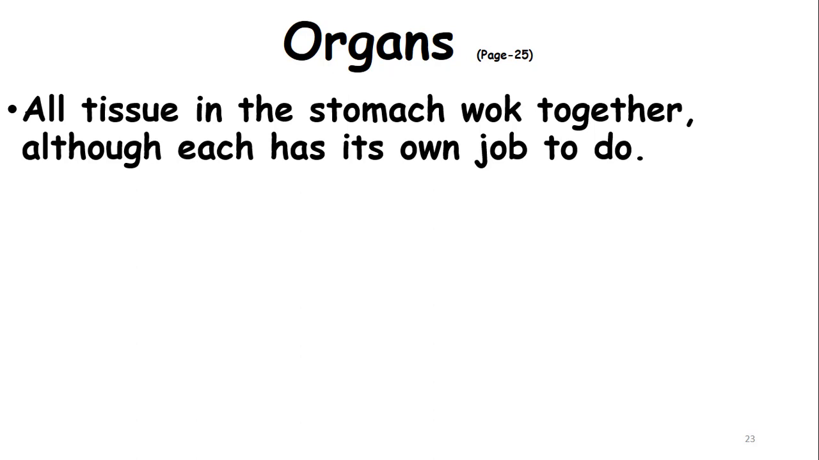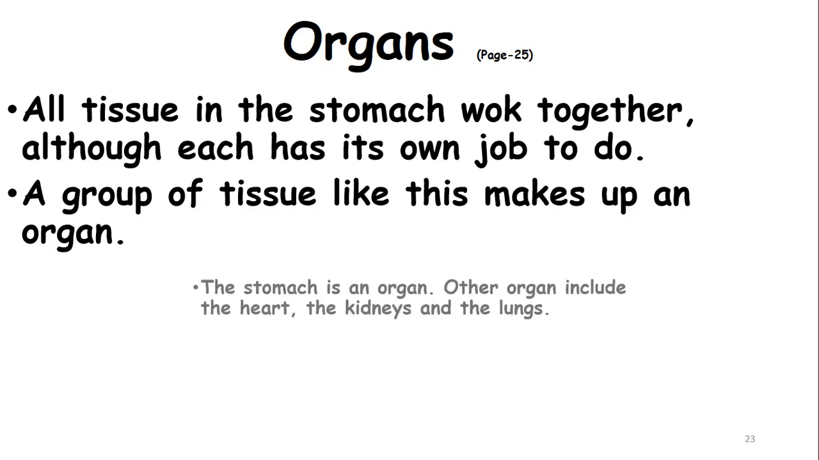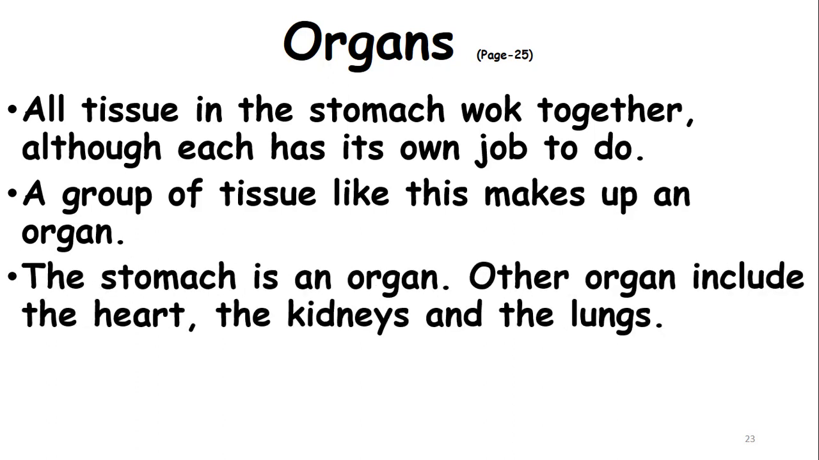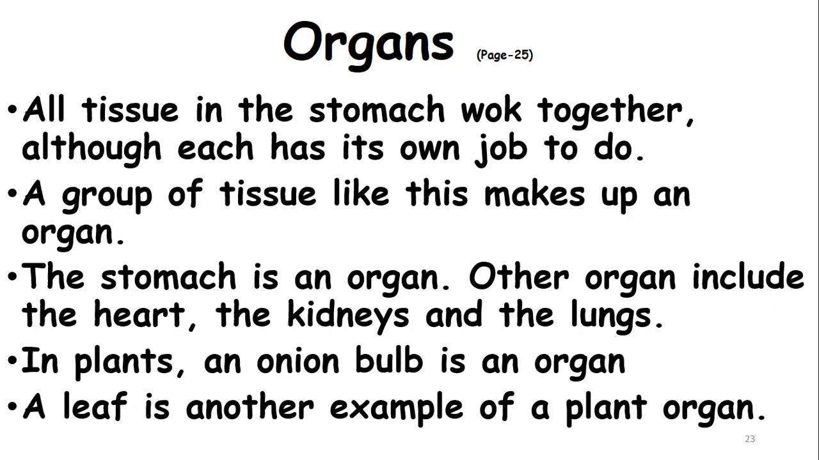So there are many different types of tissues, and these many different types of tissues have many different jobs, and collectively all those tissues form the organ called stomach. A group of tissues like this makes up an organ. The stomach is an organ. Other organs include the heart, the kidneys, and the lungs. In plants, an onion bulb is an organ. A leaf is another example of a plant organ.